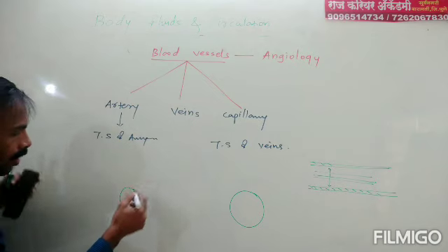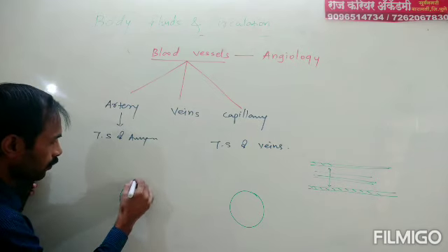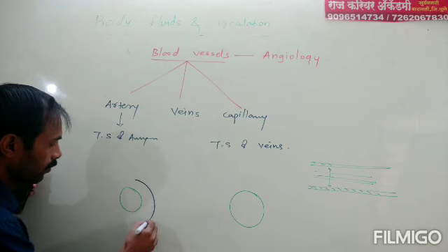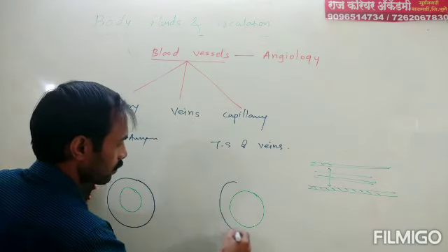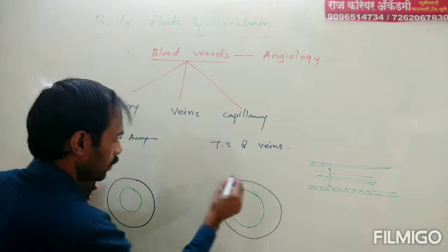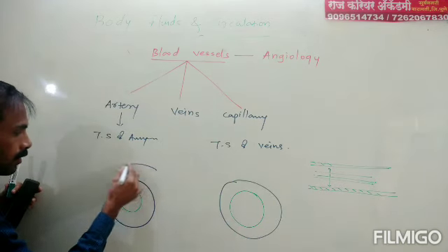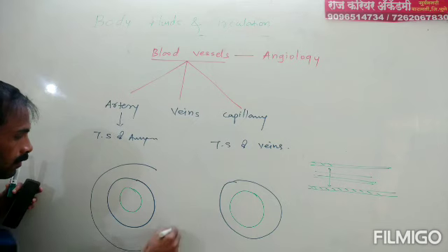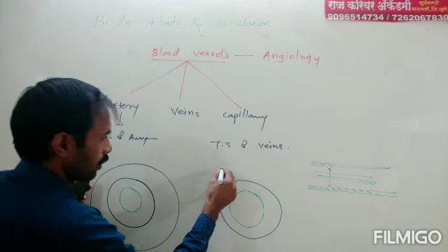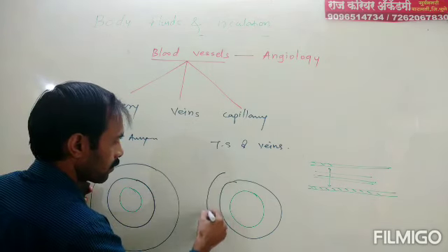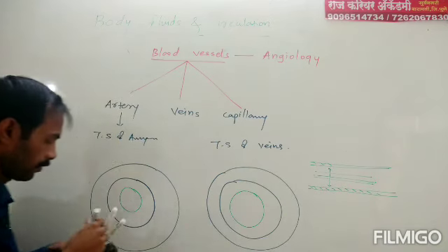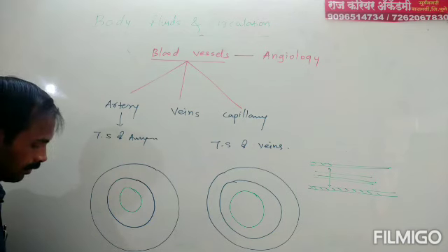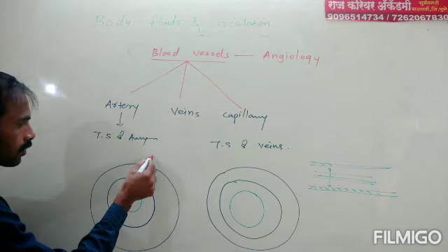Then, outside the lumen, this is the first layer. Suppose this is the second layer of the artery. This is the second layer of vein. This is the third layer.